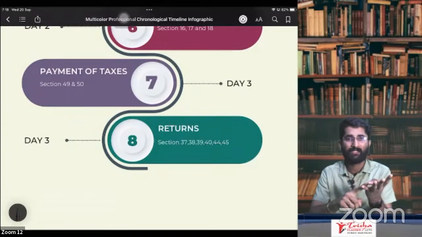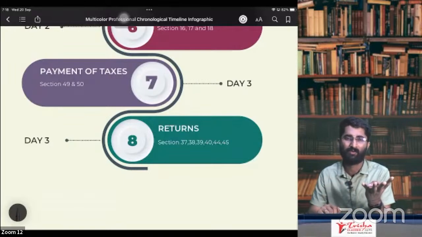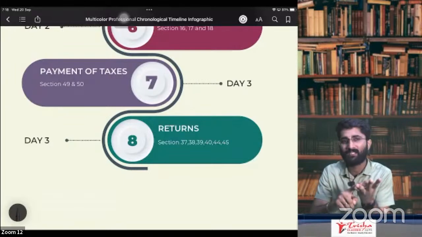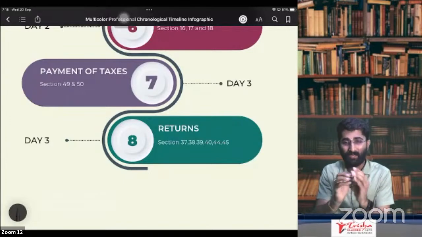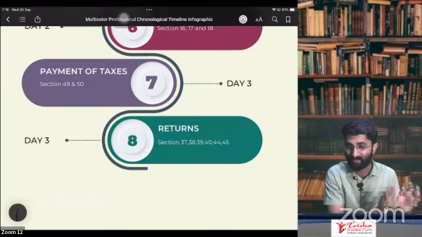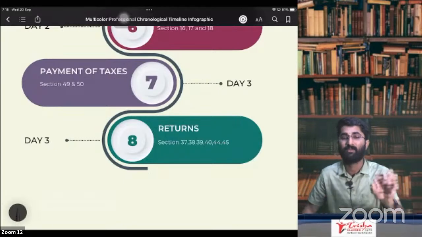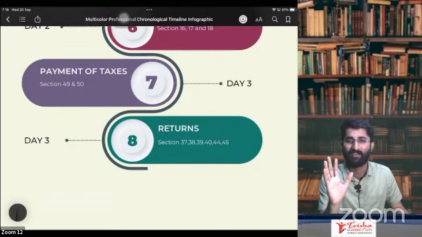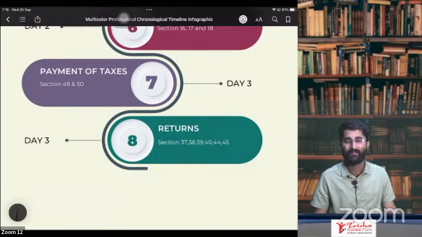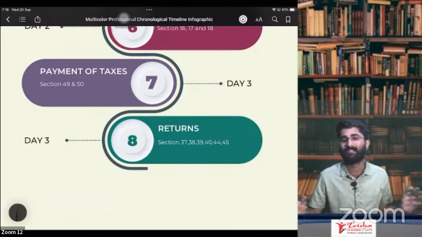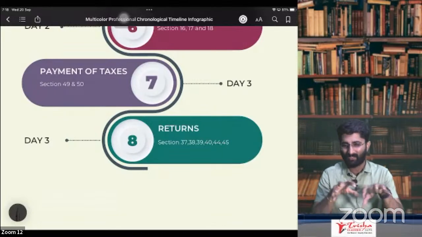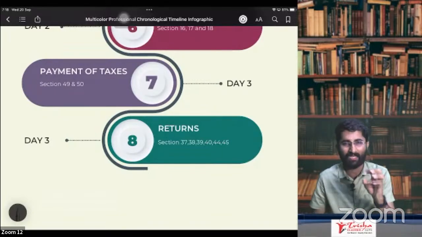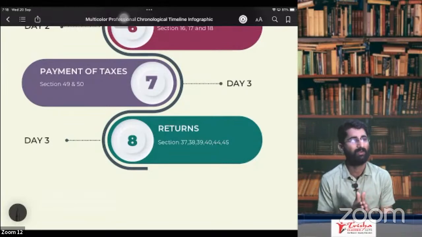You have supplied, that you know, but the government is not knowing about this. You have charged the GST, you have collected the GST, you have to pay the GST, that you know, but the government is not knowing about this. So you have collected it and you have to pay it; the government has to know. For that purpose, you have to give a communication, and that communication is in the returns. So here we are going to discuss GSTR 1 and GSTR 3B in detail. All other things, I am just going to touch upon the concepts and see that you know about all these things.